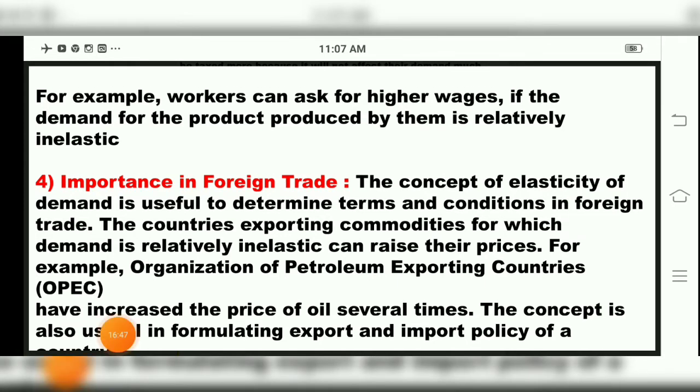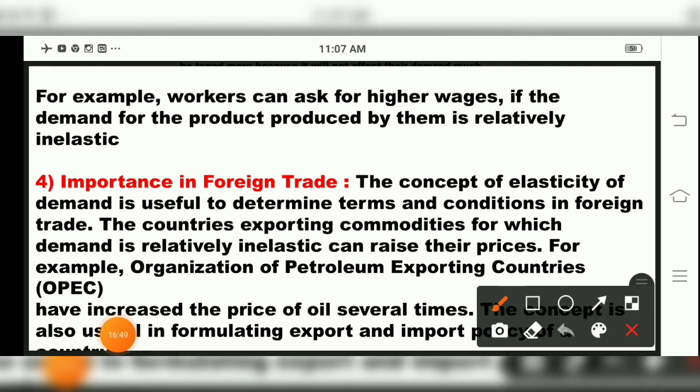Then the fourth point, children, in importance is importance in foreign trade.